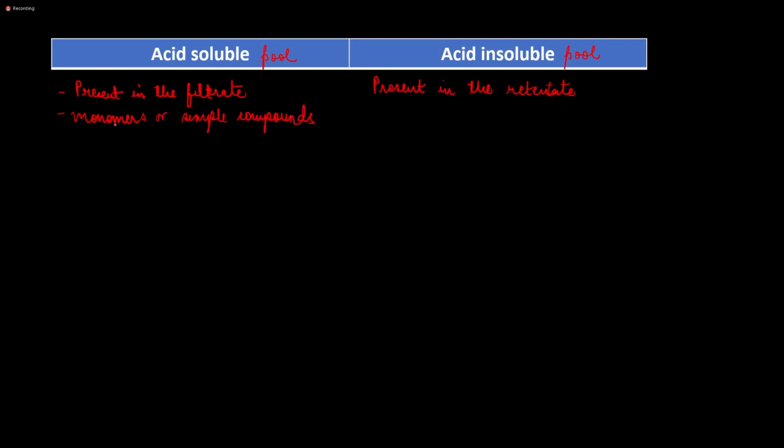So it comprises monomers or simple compounds. But the acid insoluble pool will have polymers, or complex compounds. These are the things present in the acid insoluble pool.